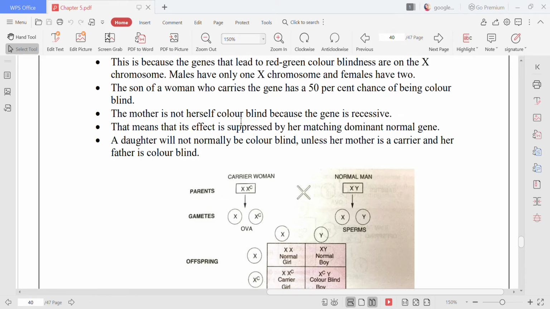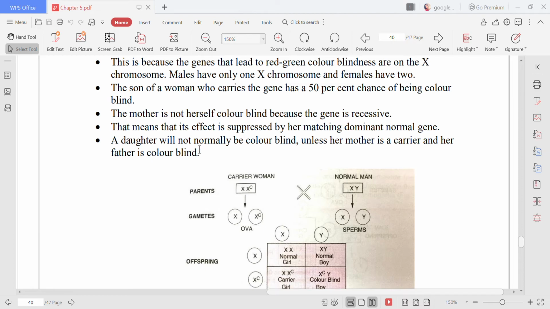The mother is not herself colorblind, but the gene is recessive. That means the gene is there, but she is a carrier. That means its effect is suppressed in the female. In this woman, this gene is suppressed. That is why the woman is not colorblind. If it had expressed itself, then the woman would also have been colorblind. But here, because the gene is not expressing, this shows that this gene is recessive.